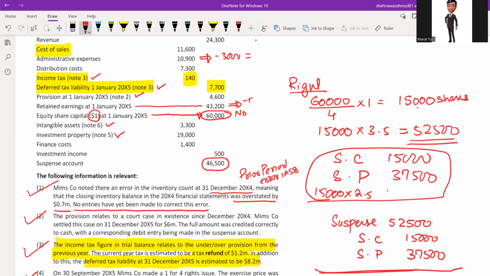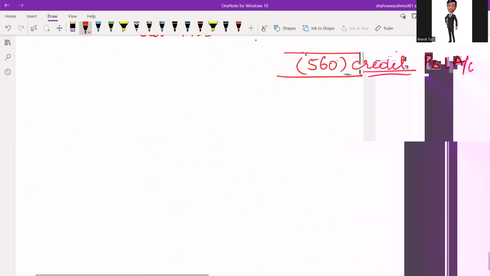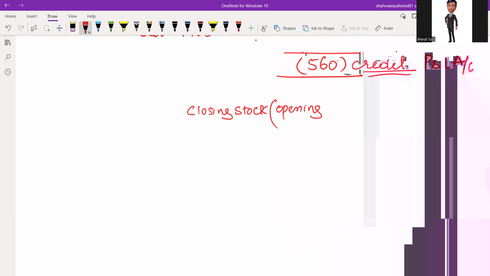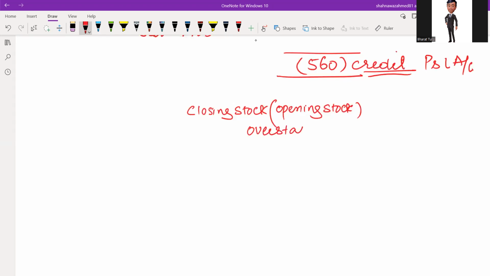Closing stock is overstated. So if closing stock is overstated, what would be the effect on cost of goods sold? Closing stock of last year, that means opening stock of this year, was overstated by 700.